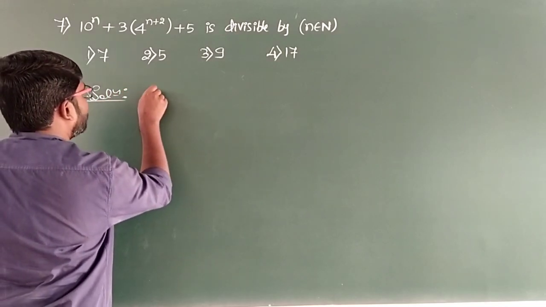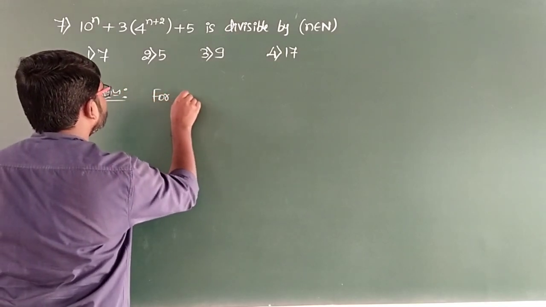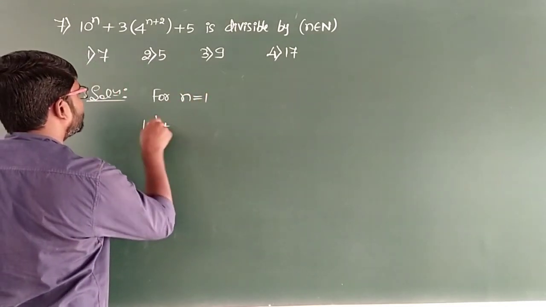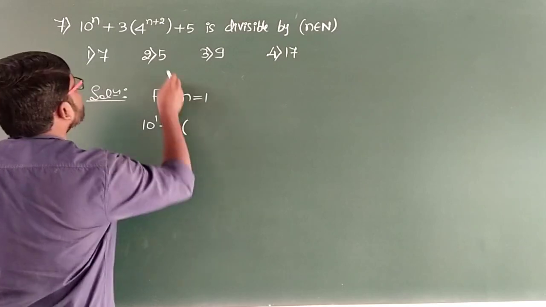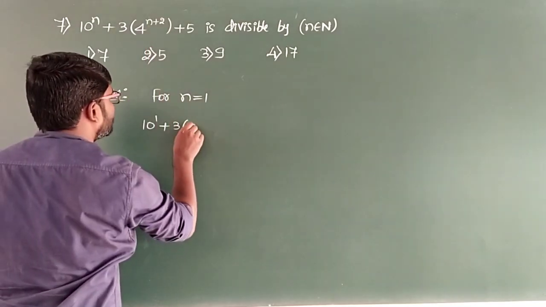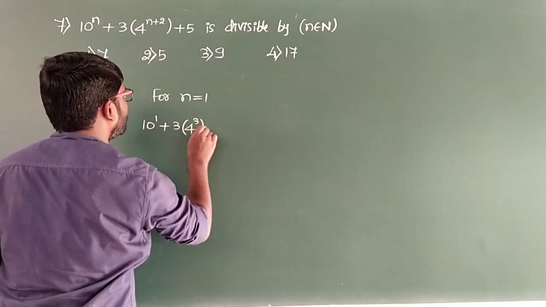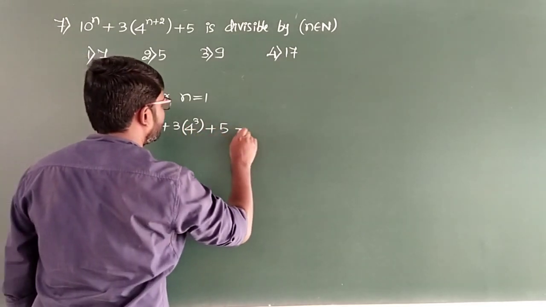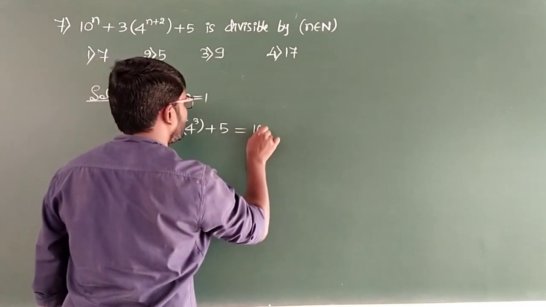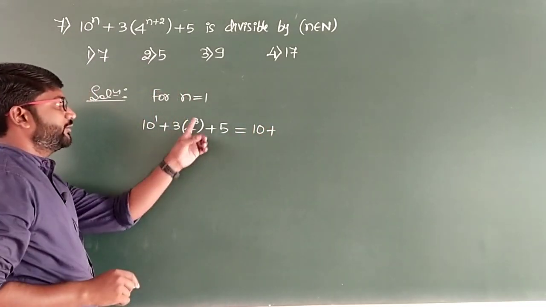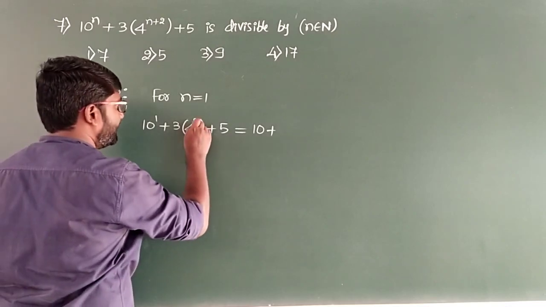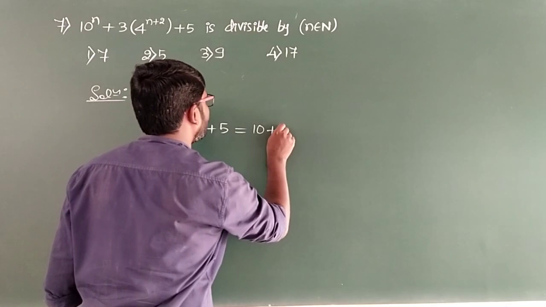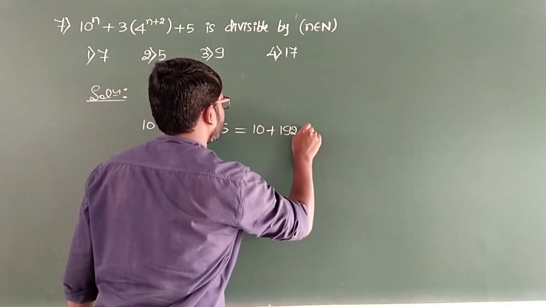So for n equal to 1, what we get now? 10 to the power 1 plus 3 times 4 to the power 1 plus 2 it will be 3. So 4 cube plus 5. So what is the sum that we get here? So 10 plus, 4 cube, 4 into 4 into 4 it will be 64. 64 into 3 it will be 192 plus 5.